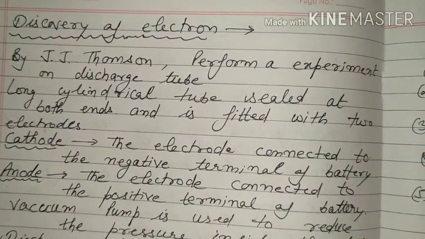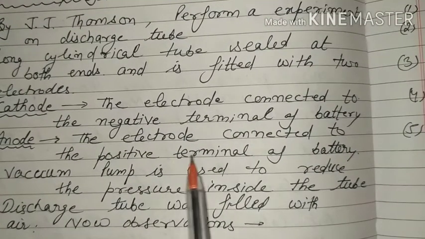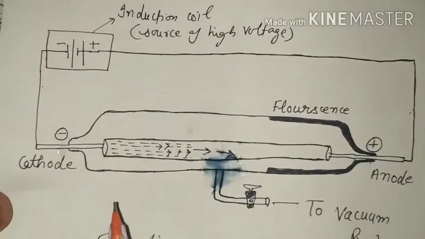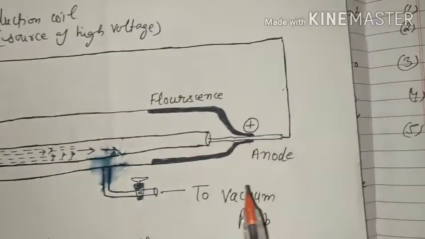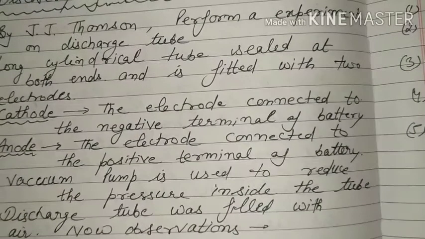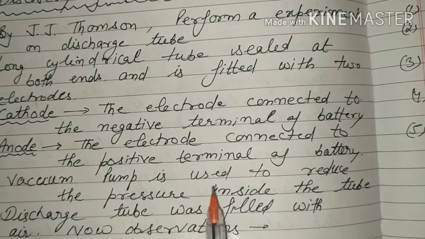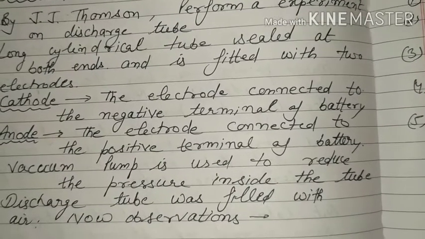Now in this diagram, the electrode connected to the negative terminal of the battery is called the cathode, and what is the anode? The electrode connected to the positive terminal. Here you see this negative terminal, that is the cathode, and this positive terminal, that is the anode. And a vacuum pump is used to reduce the pressure inside this discharge tube.